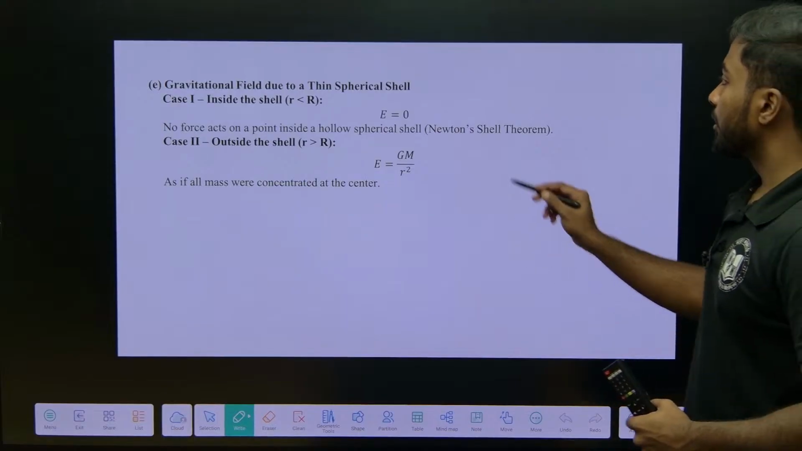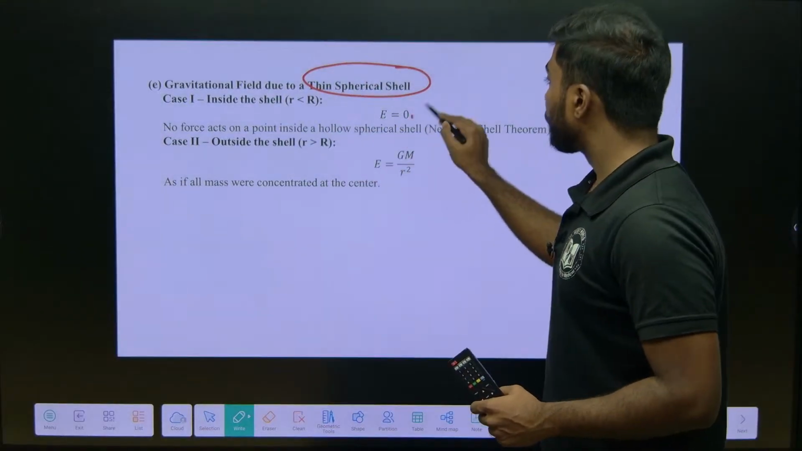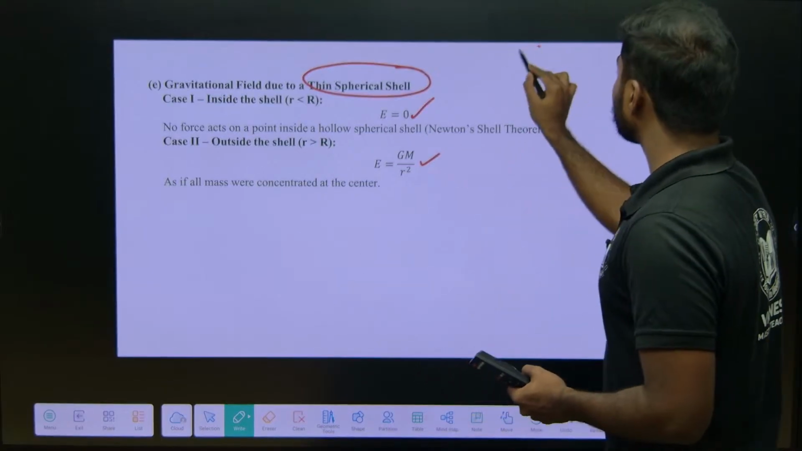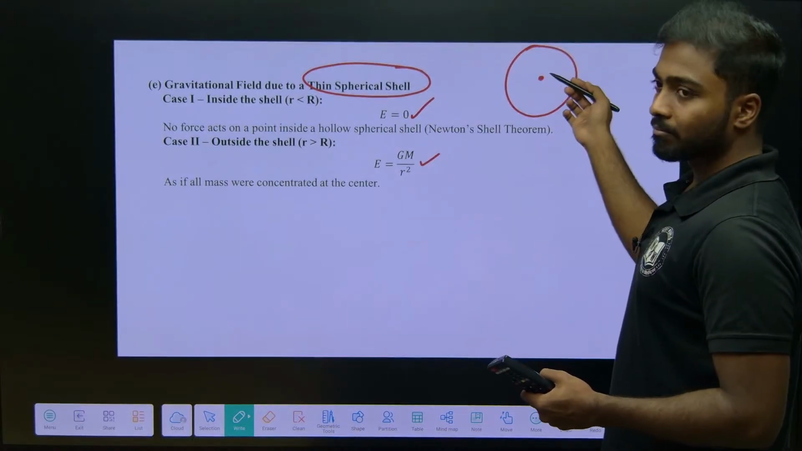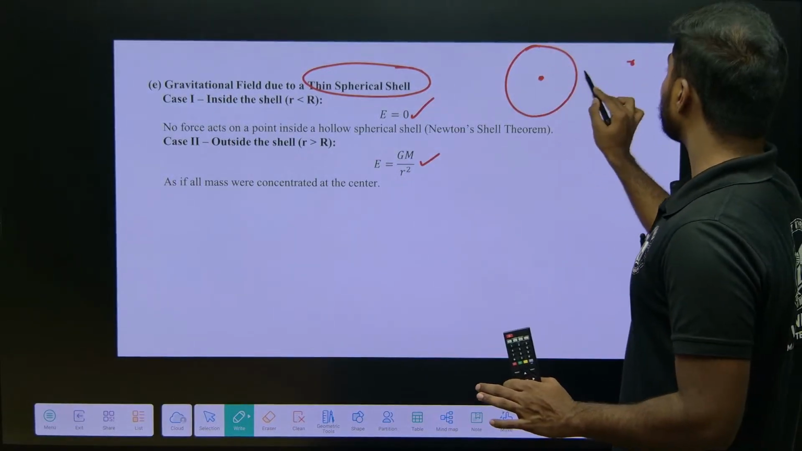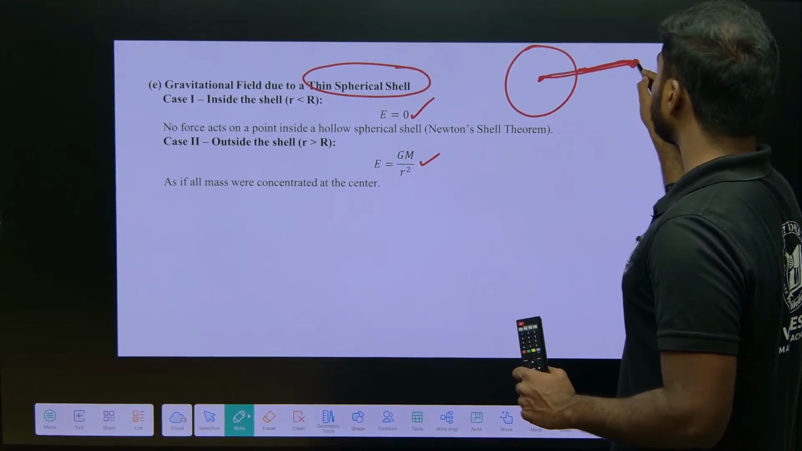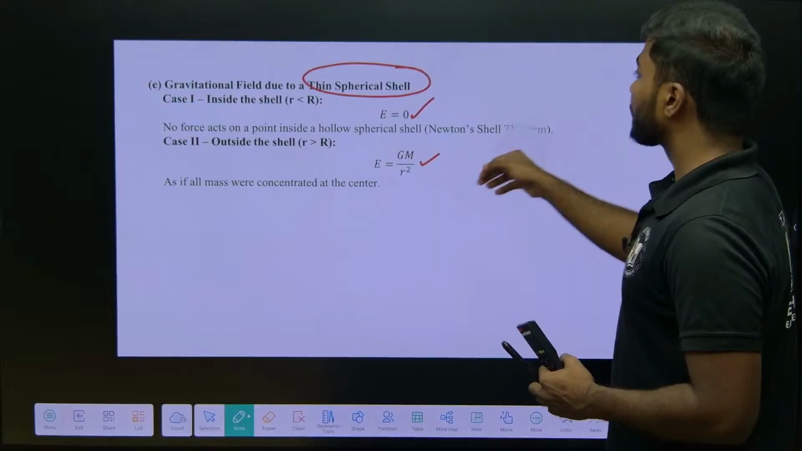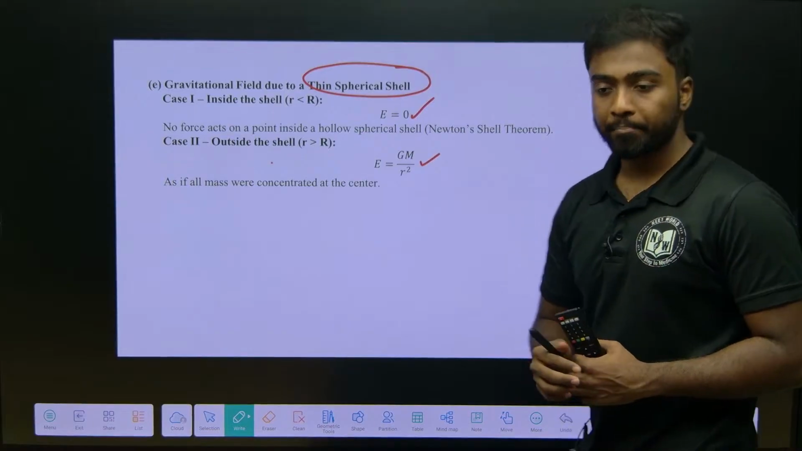So, gravitational field due to thin spherical shell. Inside the shell it is 0, yes, and outside the shell it is Gm by r square. Okay. Inside the shell in the sense like when I talk about this is my shell, when I take inside the shell it is 0. When I talk about outside the shell, there is a distance from the center to this point, that is r. Okay. So, two cases, outside the shell it is Gm by r square, inside the shell it is E is equal to 0. Okay.